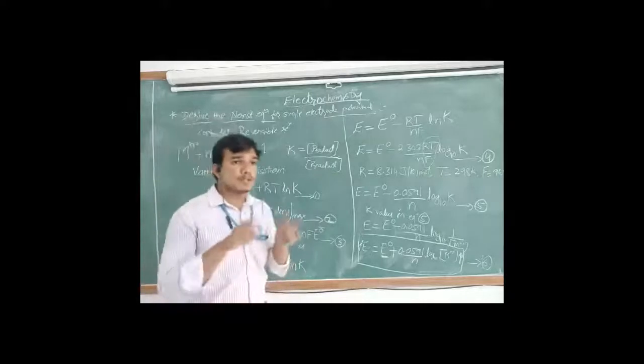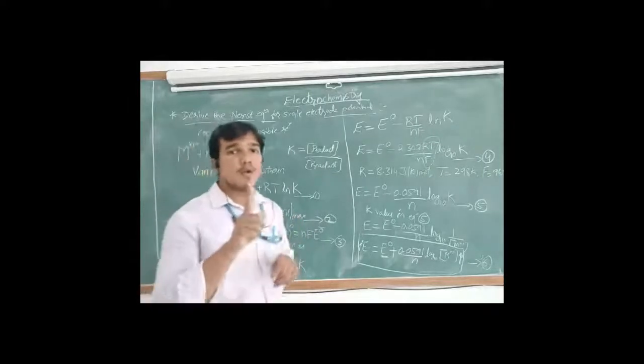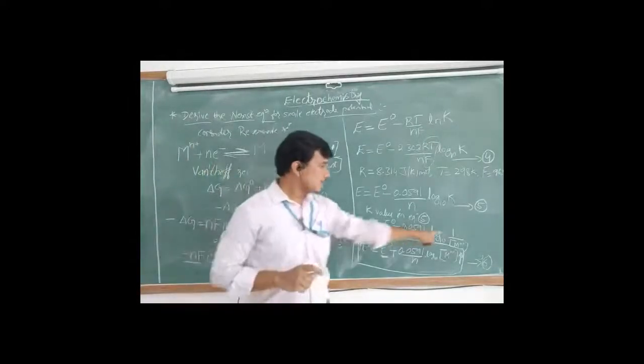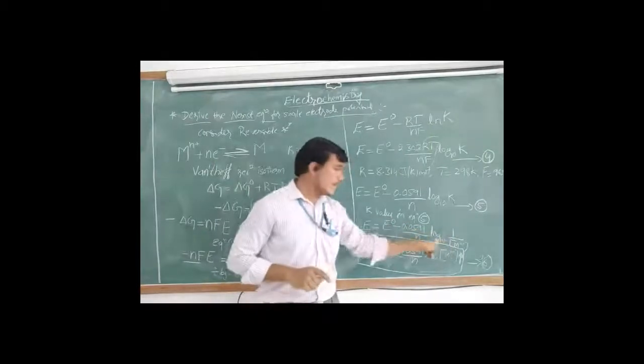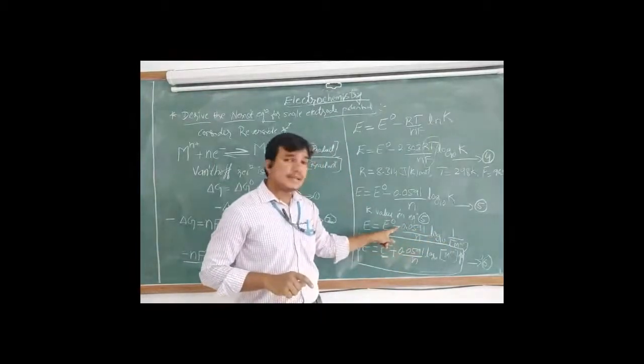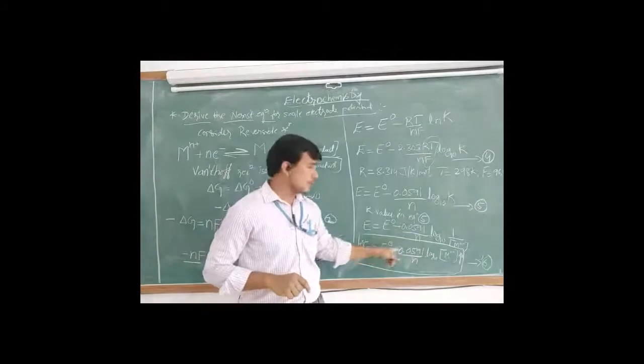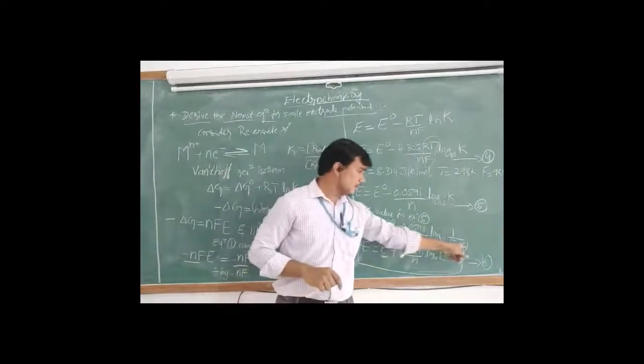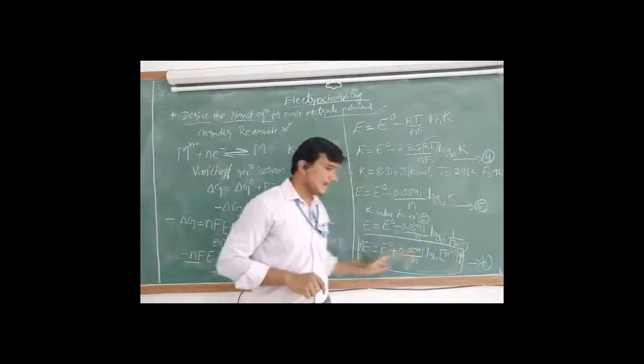For a pure solid metal its concentration is 1. If we substitute, it becomes 1 by Mn plus. For our convenience, we have made this negative sign positive by moving the denominator to the numerator, and you get this equation.